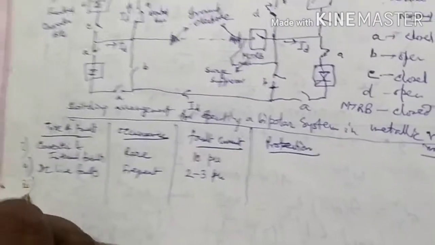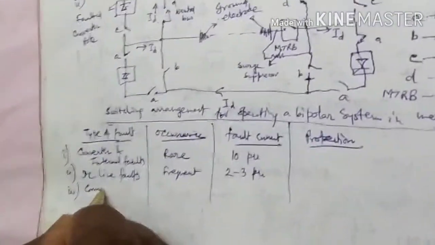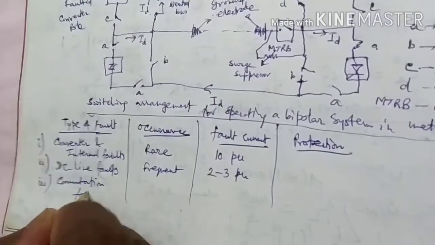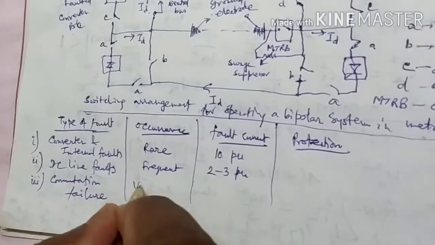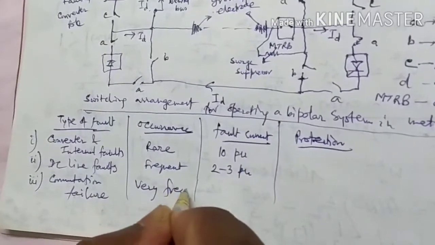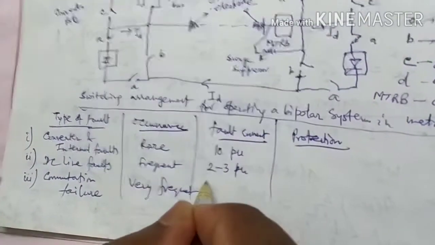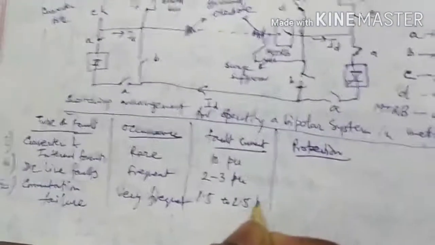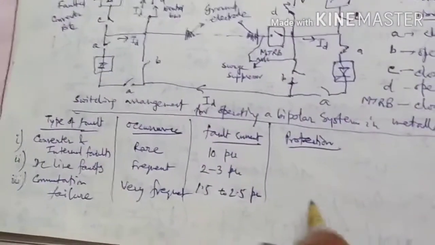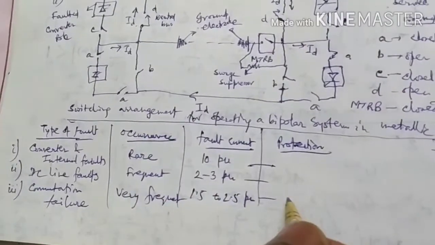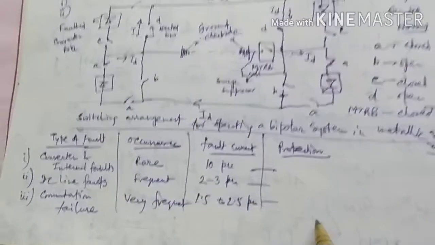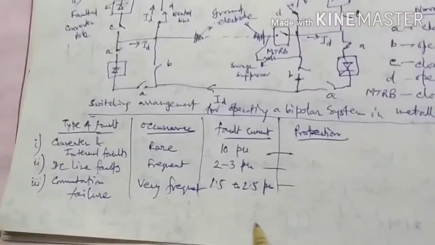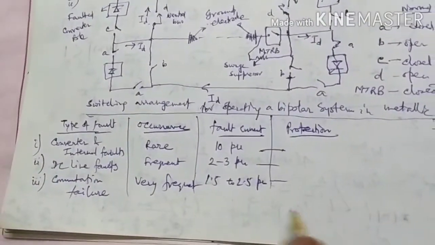And another fault is commutation failure. That is very frequent occurrence, and fault current is 1.5 to 2.5 per unit. And protection will be single self-clearing, multiple beta angle advance, static VDCOL.